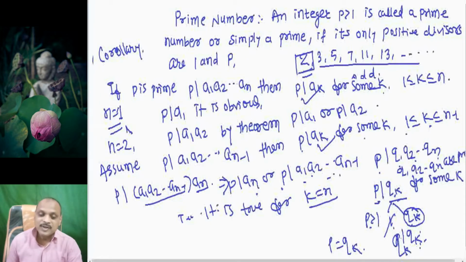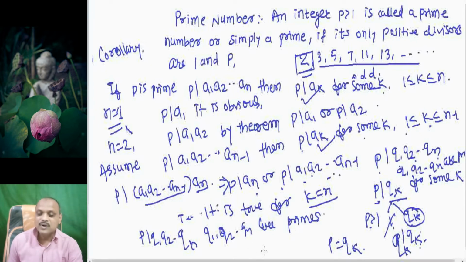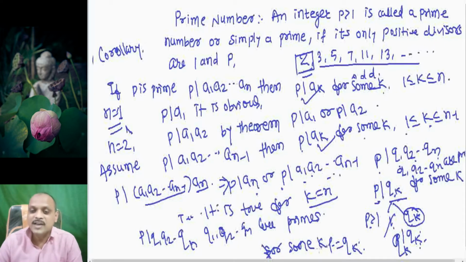So if p is a divisor of q1, q2, ..., qn, where q1, q2, ..., qn are primes, then p equals qk for some k. If p is a divisor of a product of primes, then that prime must be a member of that product. This is a very important result regarding prime numbers.